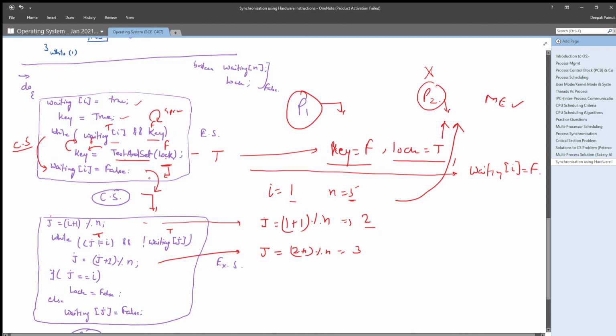So definitely this waiting j will be true. And what we are doing is checking here waiting j for falseness, and we are not getting waiting j as false because this particular process is spin locked.